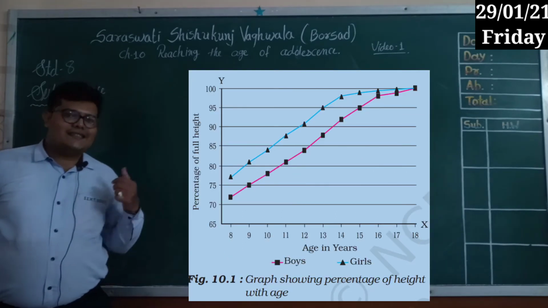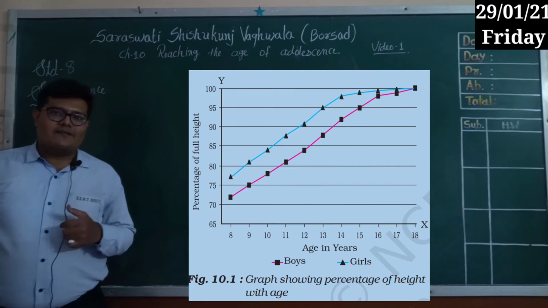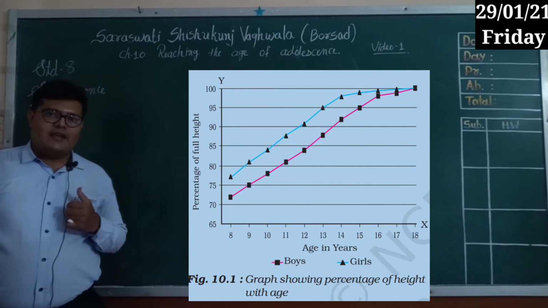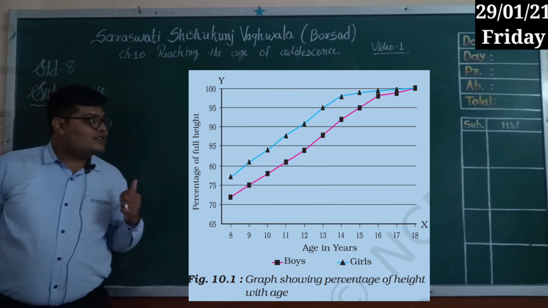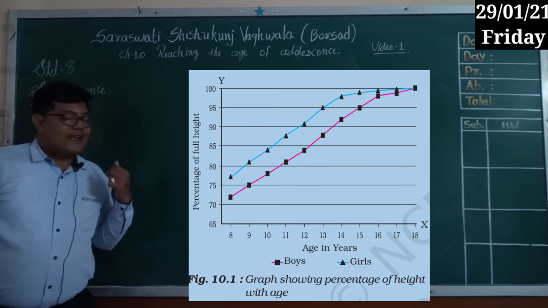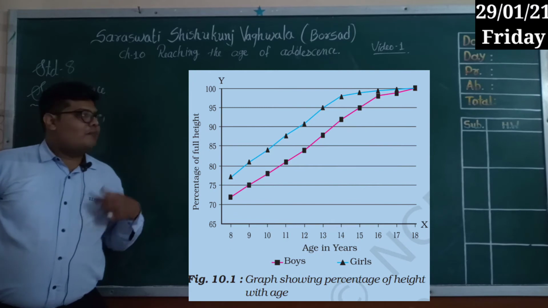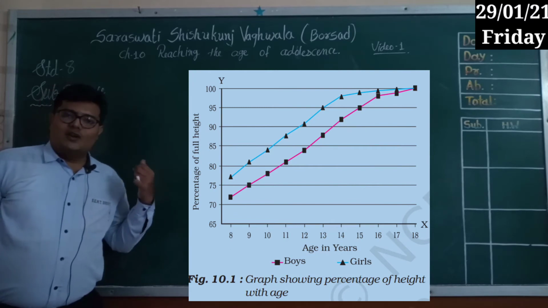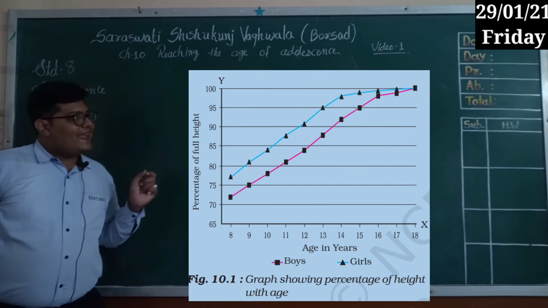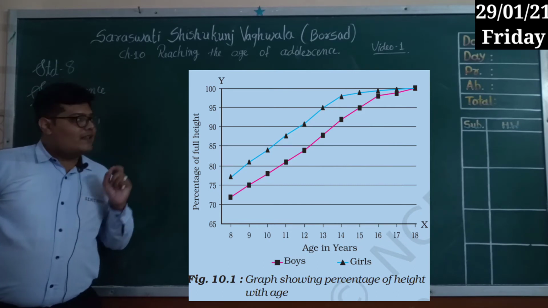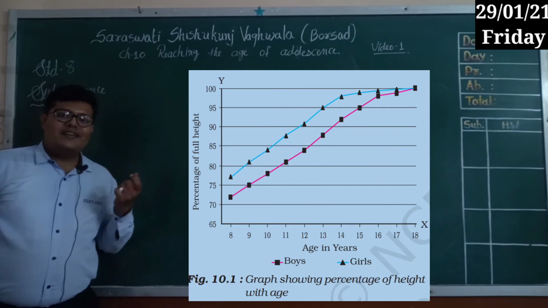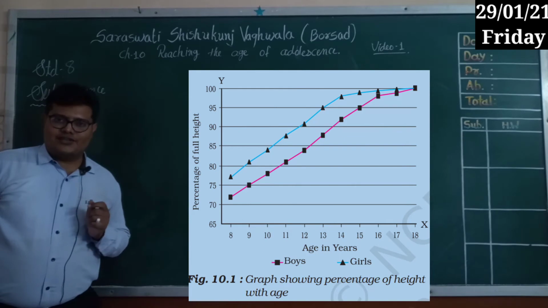By using this table's data, if we draw the graph, you can see this kind of graph, right? Here we can say the growth in height of girls is so fast, and you are able to see a sudden change. But in boys, it is slower than the girls. But at the age of 18, both a girl and a boy will reach the maximum height of their age.